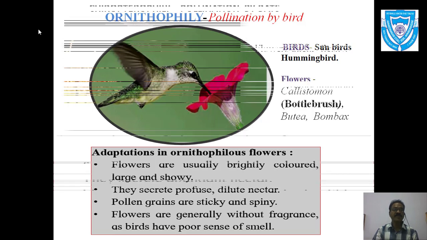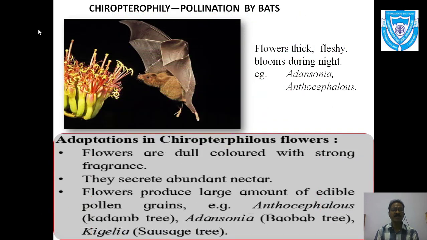Okay, now let us discuss the third type of biotic agent for pollination, known as chiropterophily. As I have mentioned before, chiroptera means bats, which are the agents for pollination. Remember, bats are not birds, and hence they are separated as a different biotic agent. Now these bats are large in size, and hence the flowers also have such adaptations: the flowers are thick, fleshy, and especially they bloom during night.